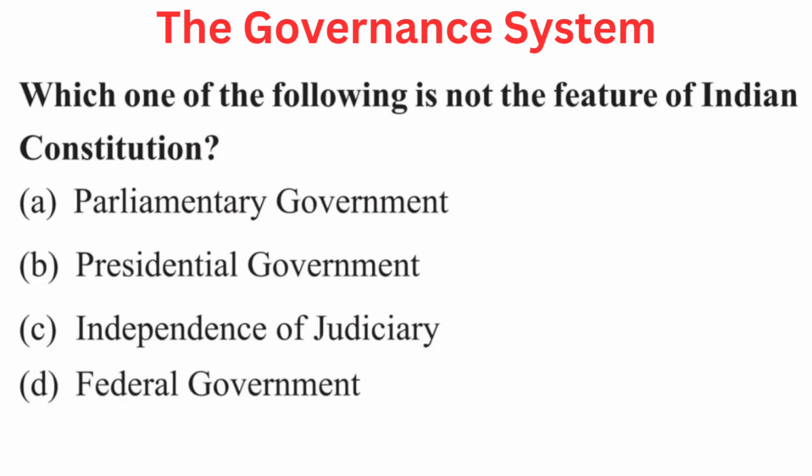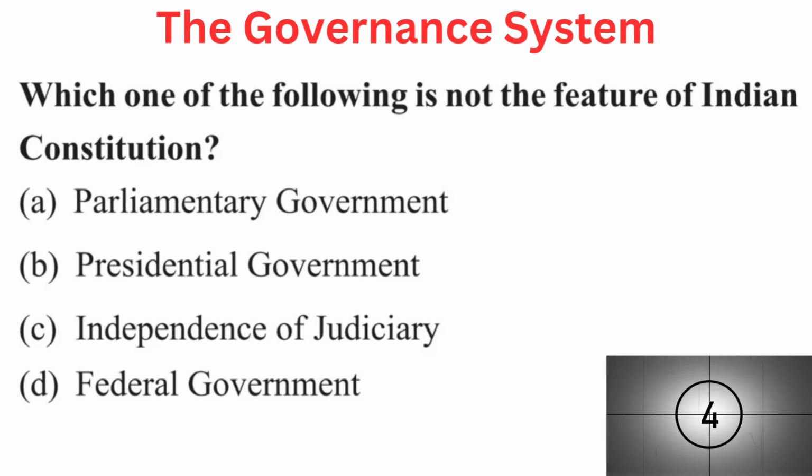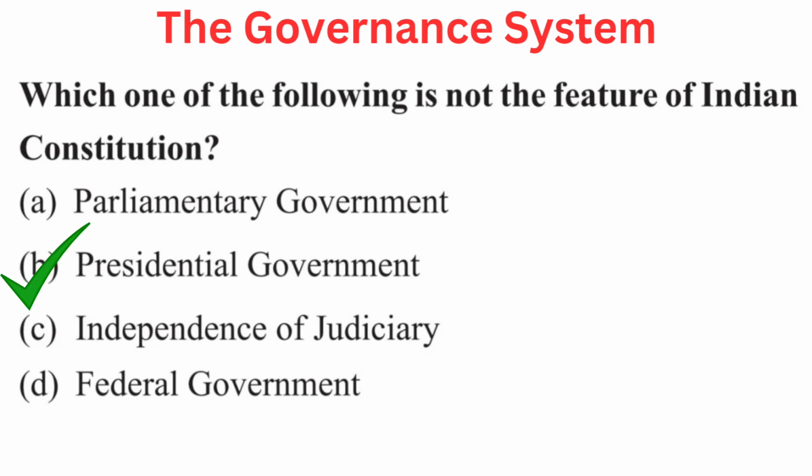Your question is, which one of the following is not the feature of Indian Constitution? Your options are A. Parliamentary government, B. Presidential government, C. Independence of judiciary, or D. Federal government. Right answer is B. Presidential government.